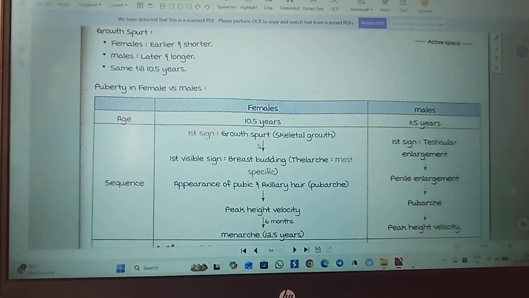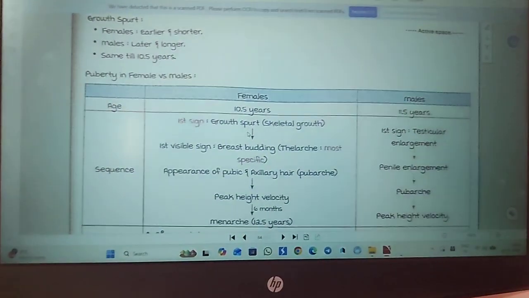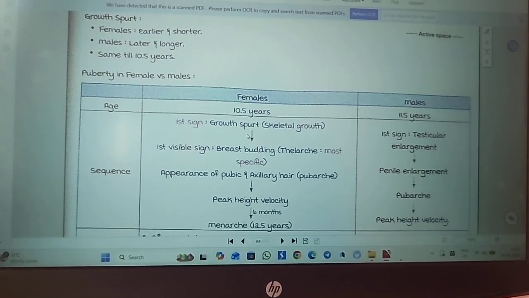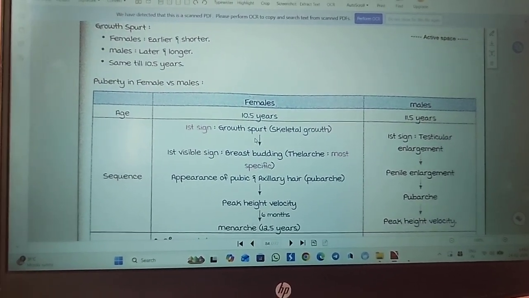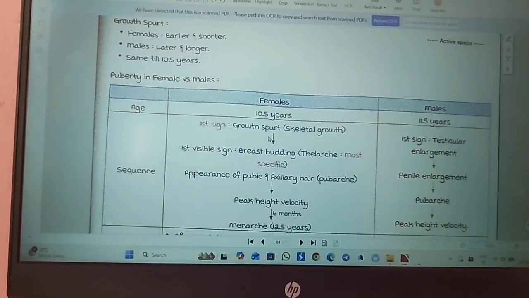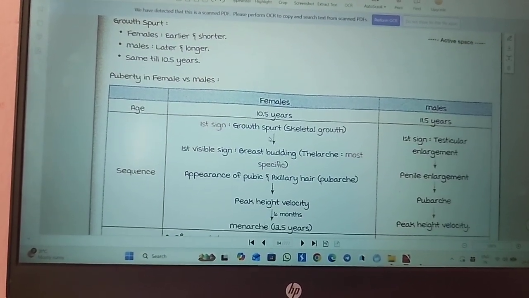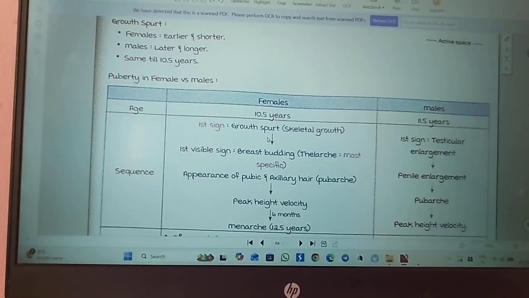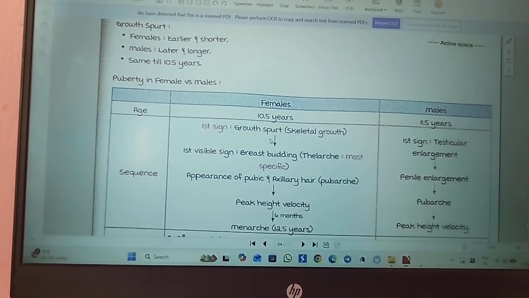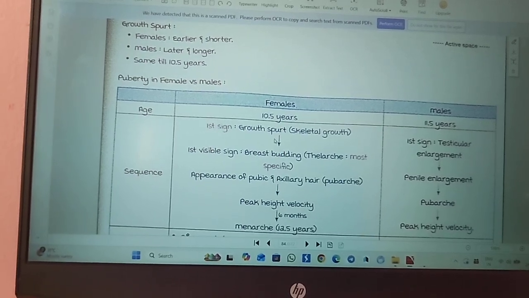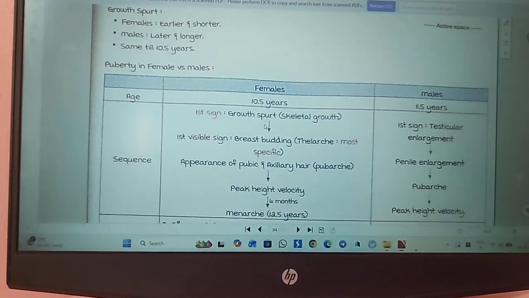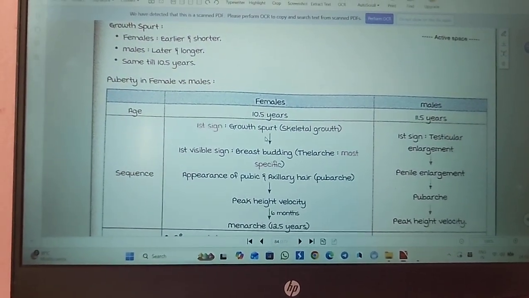And the sequence in females is that the first sign is the growth spurt, that is skeletal growth. After that, the first visible sign, which is the most specific, is the thelarche, that is breast budding, or breast development. That is the first physical sign of puberty.